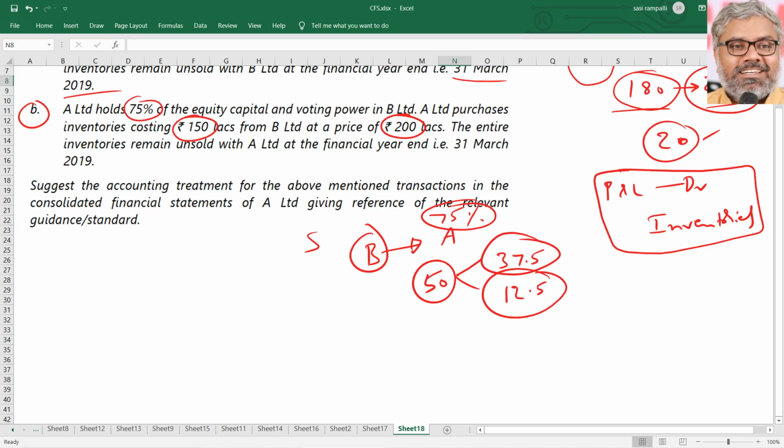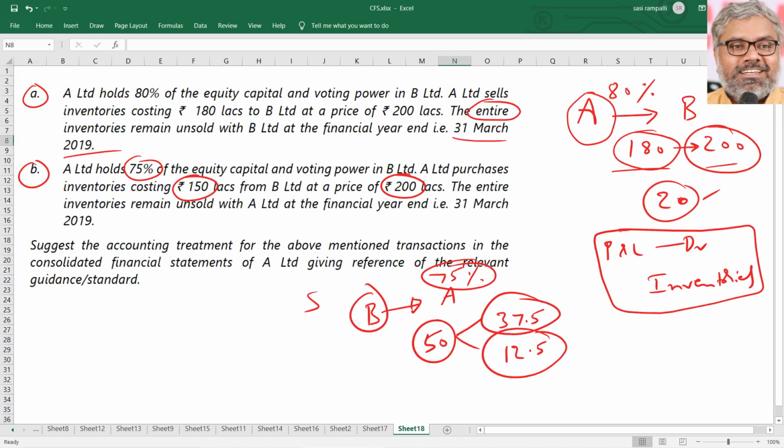So profits have to be adjusted by 50 lakhs, no doubt. Who will have how much share is the question. Naturally, because the subsidiary has made the profit, 37.5 lakhs will be adjusted in the holding company's consolidated P&L account balance, and 12.5 lakhs will be adjusted with minority interest. That is how the treatment has to be done in case the subsidiary made the profit. Minority interest also gets affected. That is a point to be noted here.